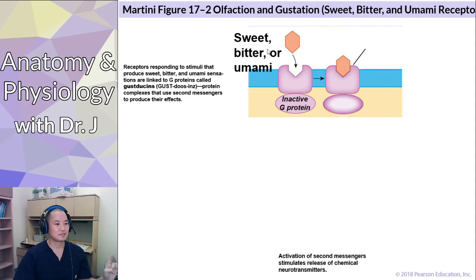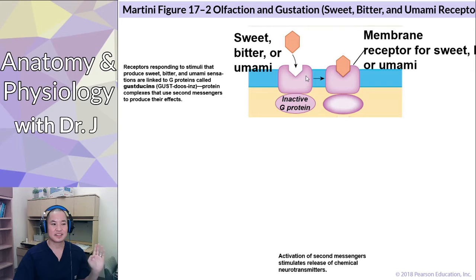Alright, so with sweet, bitter, or umami we have the inactive G proteins. If it's a sweet receptor, a monosaccharide, a carbohydrate, is going to activate those receptors. Yes, these are chemical ligand binding. You have a ligand, a chemical that can be sweet, bitter, or umami, binding to a membrane protein receptor, and this causes activation of G proteins at this level.